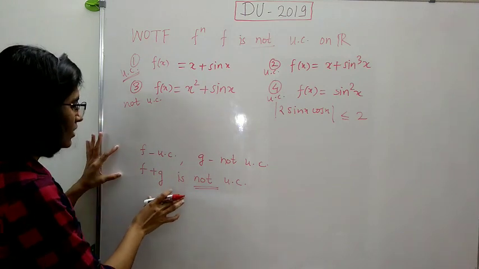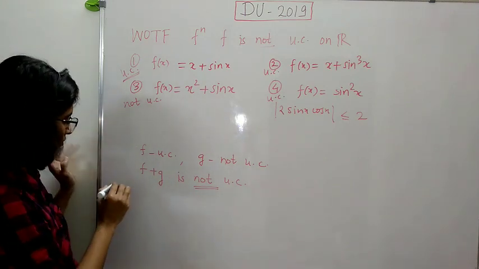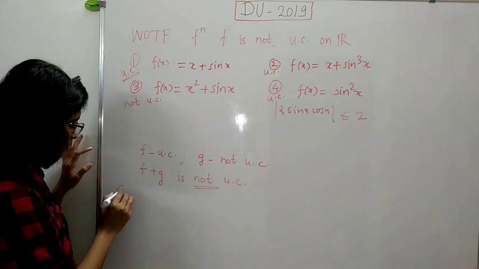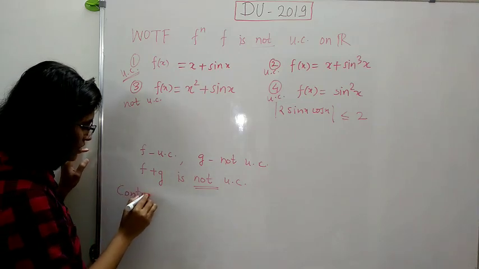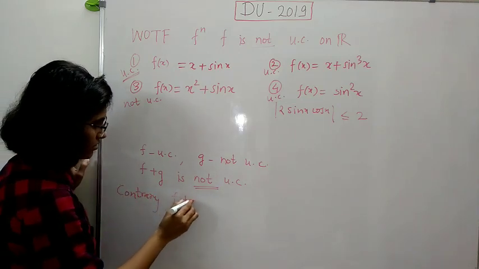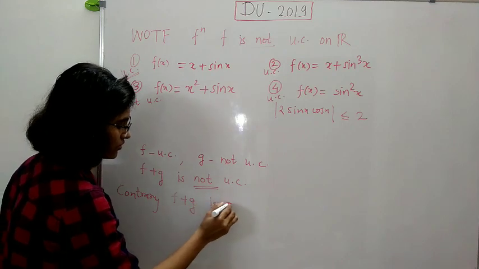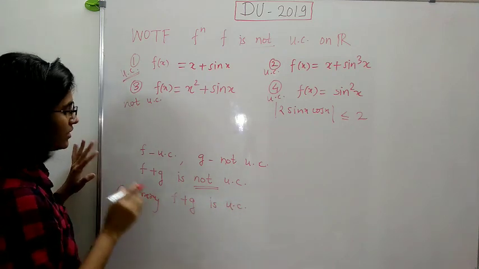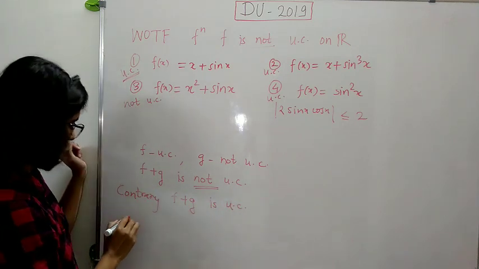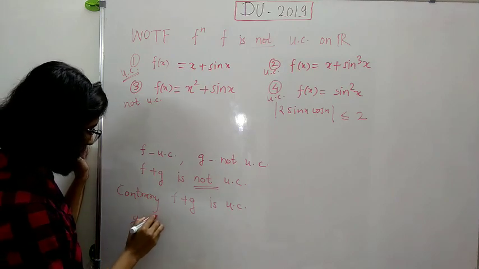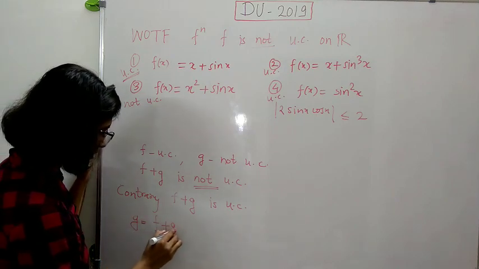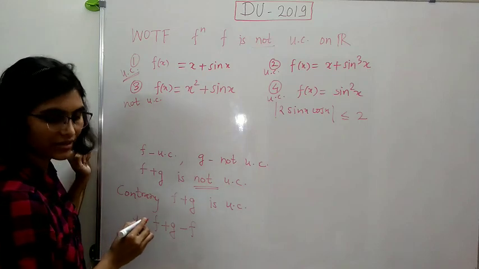So how to prove this? So suppose on the contrary, assume that f plus g is uniformly continuous, right? Now we can write this function g as f plus g minus f, right?